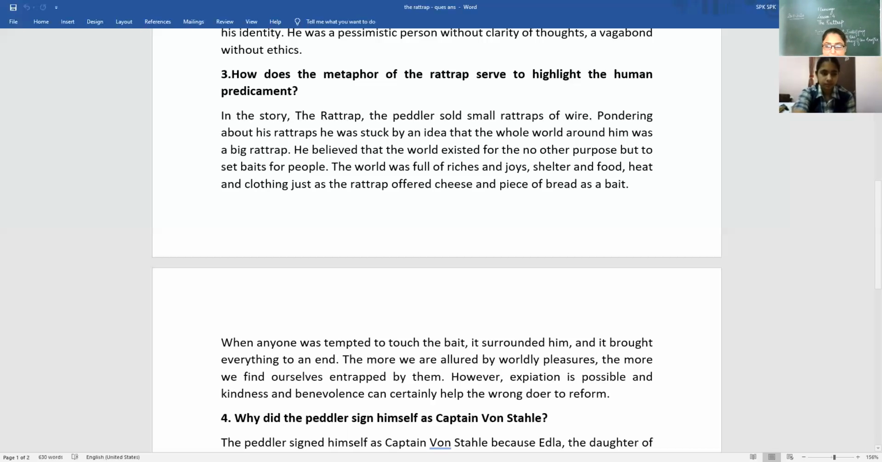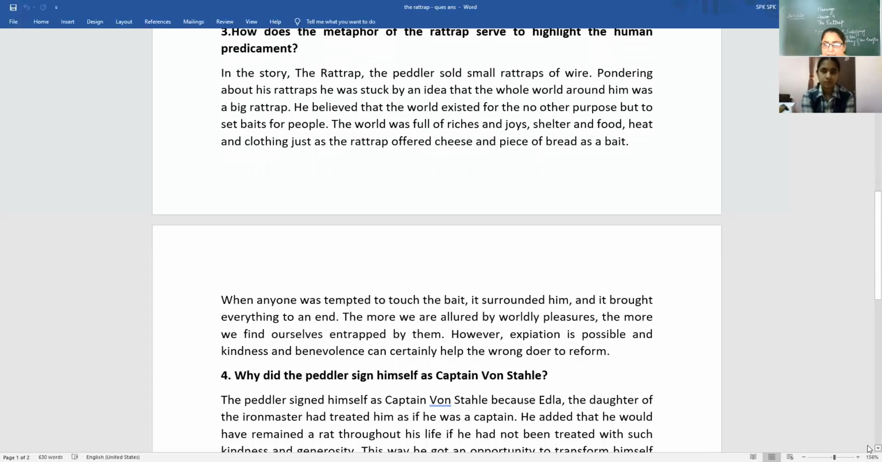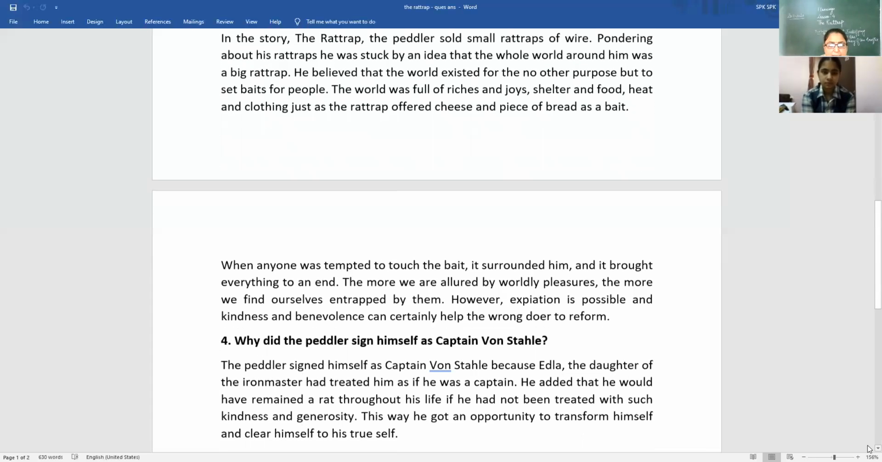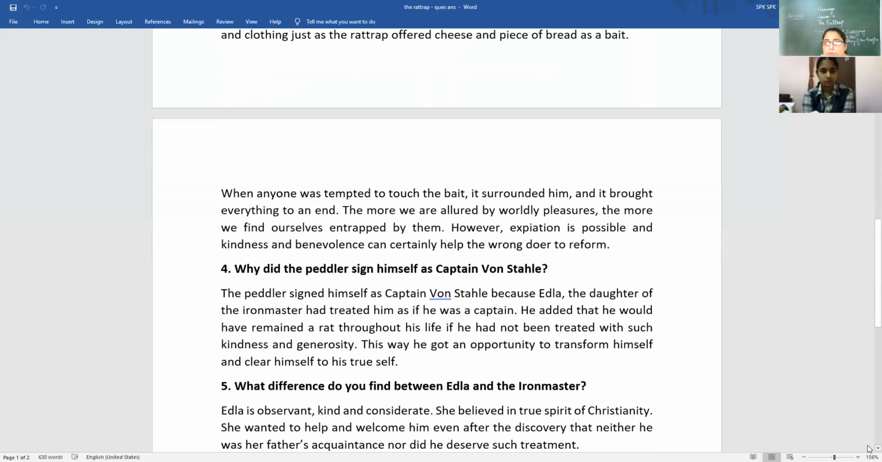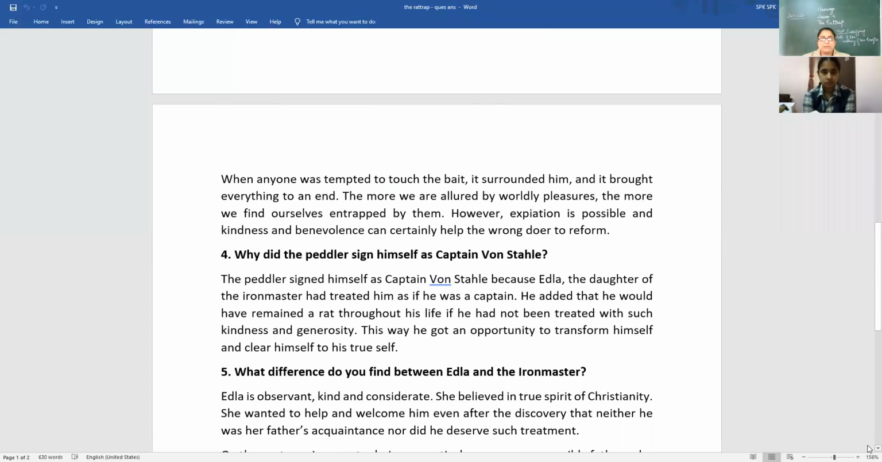Now, why did the peddler sign himself as Captain Von Stahle? A very important question of 2 to 3 marks. Earlier it used to come for 3 marks. The peddler signed himself as captain because Edla, the daughter of the Iron Master, had treated him as if he was